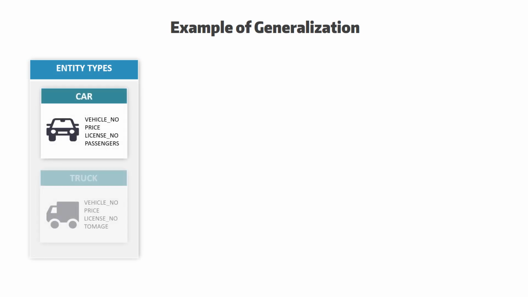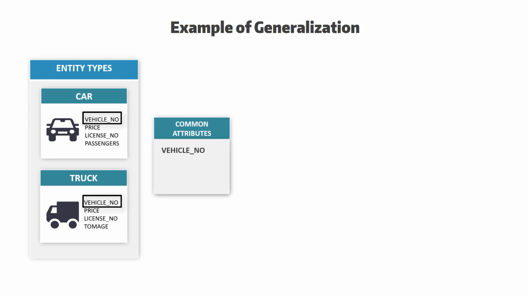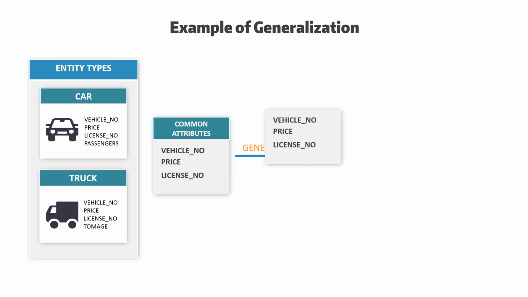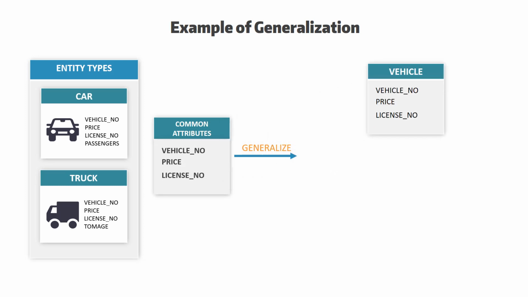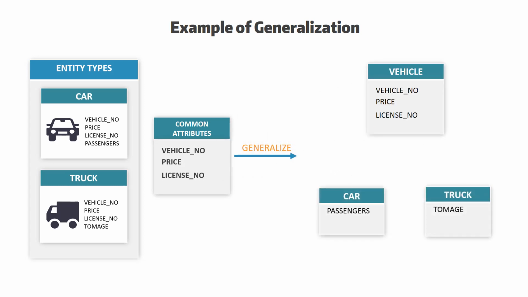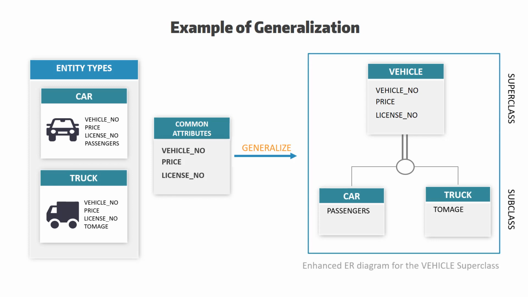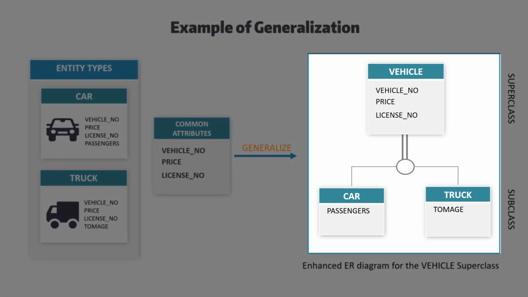For example, consider the entity types car and truck. The two will have several common attributes like vehicle number, price and license number. So, we can generalize them into an entity type vehicle. Both car and truck are now subclasses of the generalized superclass, vehicle. The enhanced ER diagram for the vehicle superclass will be shown as follows.